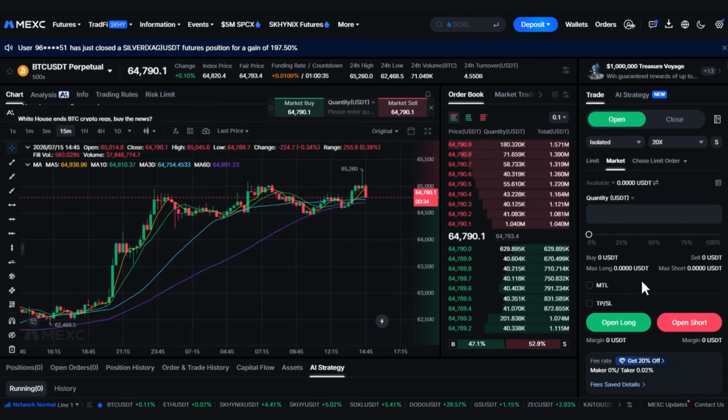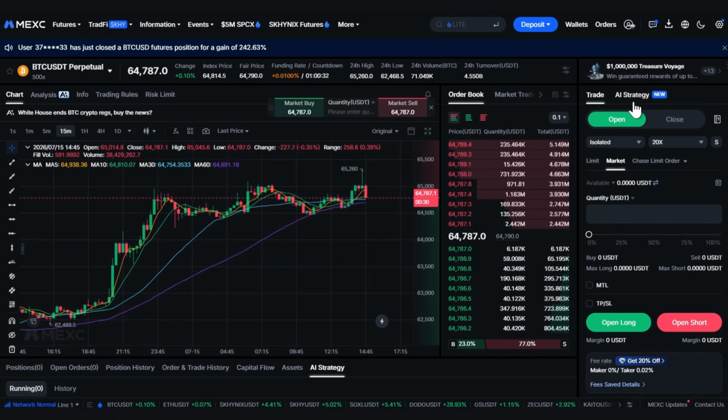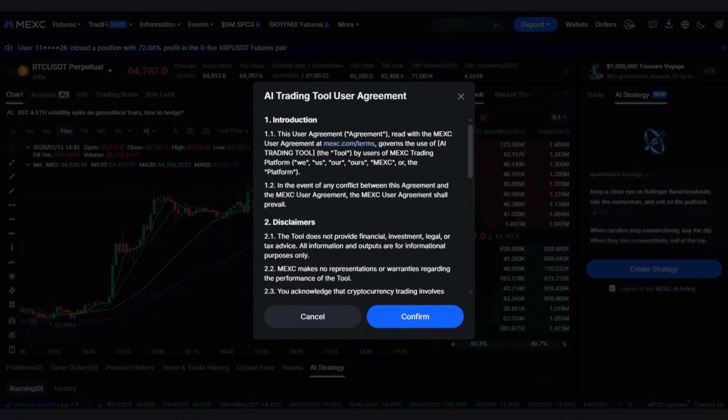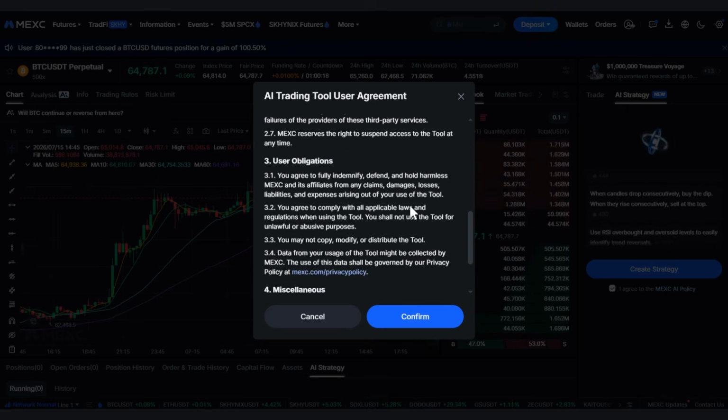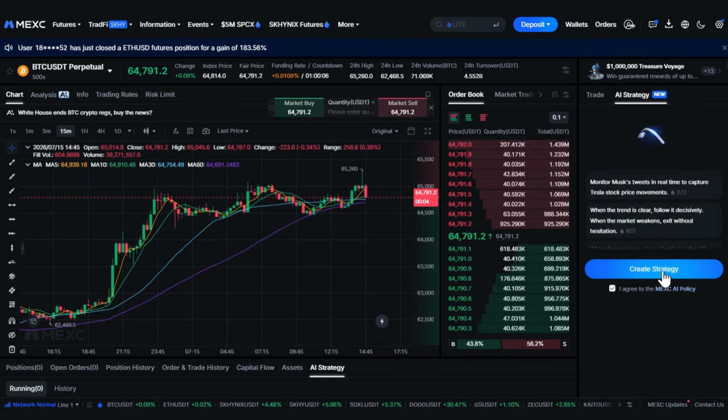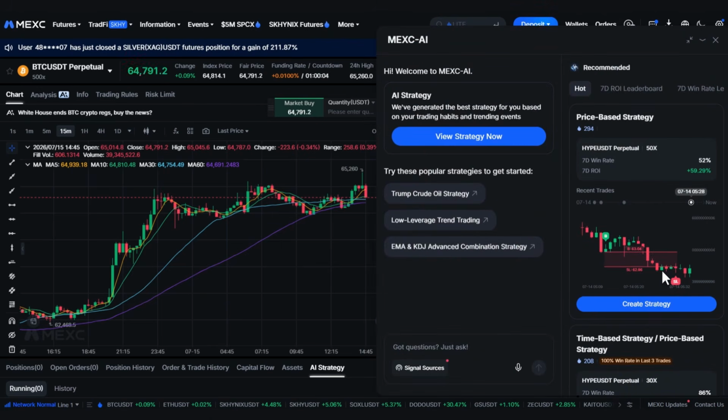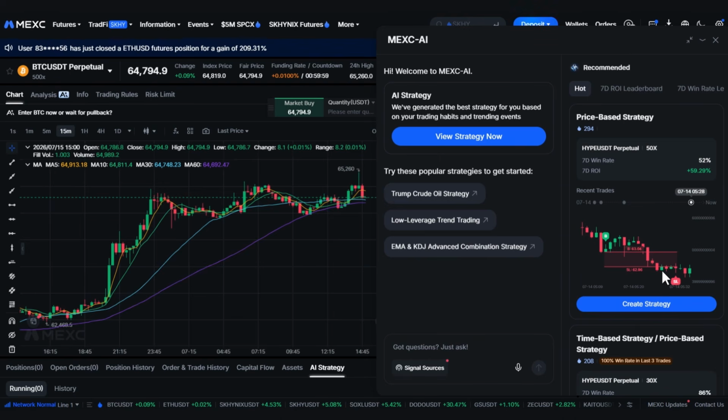All the usual stuff. Now here's where it gets interesting. You're going to see a new section called AI Strategy. Click on that. The first thing that will pop up is the Mexy AI Policy Agreement. Just read through it, agree to the terms, and then click Create Strategy. That's it, you're in.